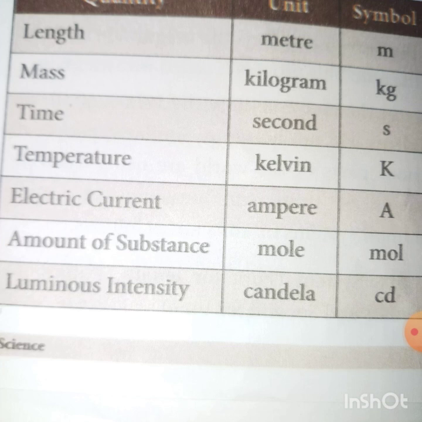Time, unit second, symbol small s. Temperature, unit Kelvin, symbol capital K. Electric current, unit ampere, symbol capital A. Amount of substance, unit mole, symbol mol. Luminous intensity, unit candela, the symbol is cd.